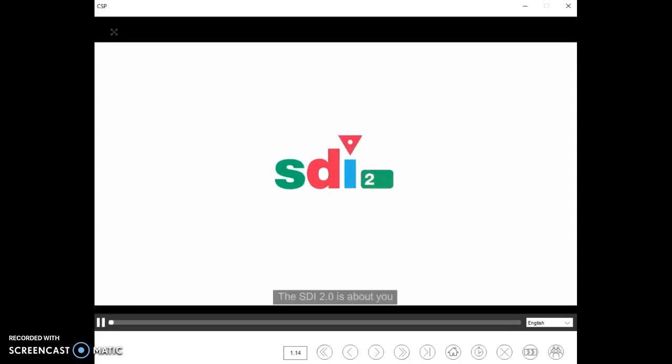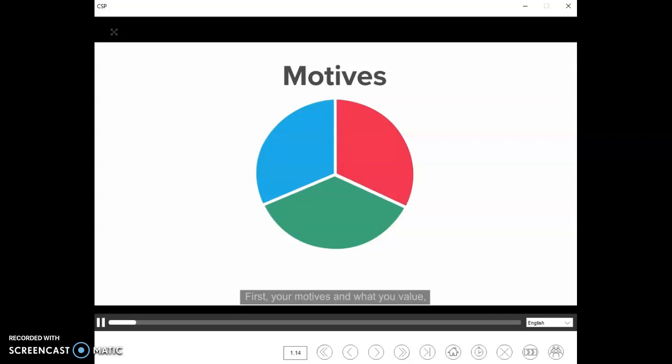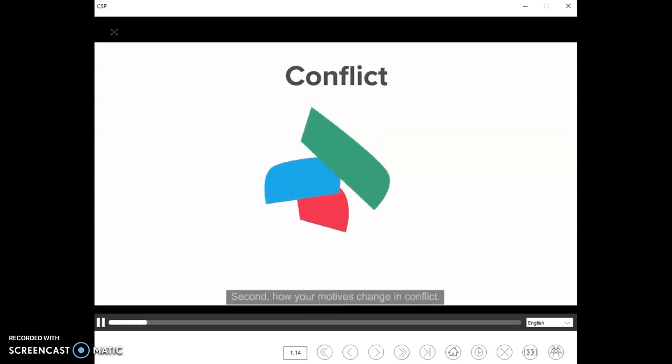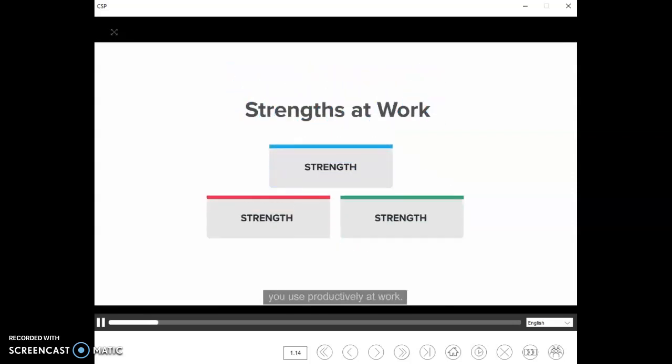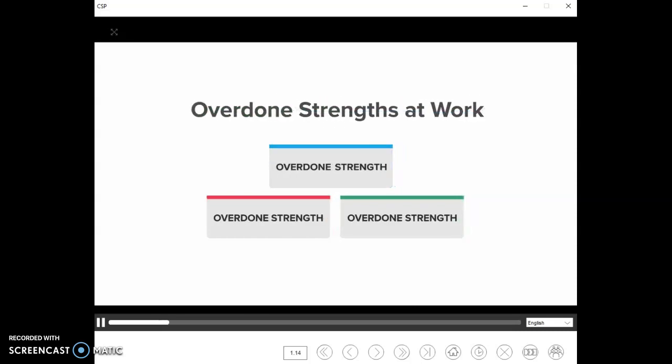The SDI 2.0 is about you and how you relate to others. Your results will provide 4 views of yourself. First, your motives, what you value, what drives you, and your sense of purpose. Second, how your motives change in conflict. Third, the strengths you use productively at work. And fourth, the overdone strengths that might limit your effectiveness.